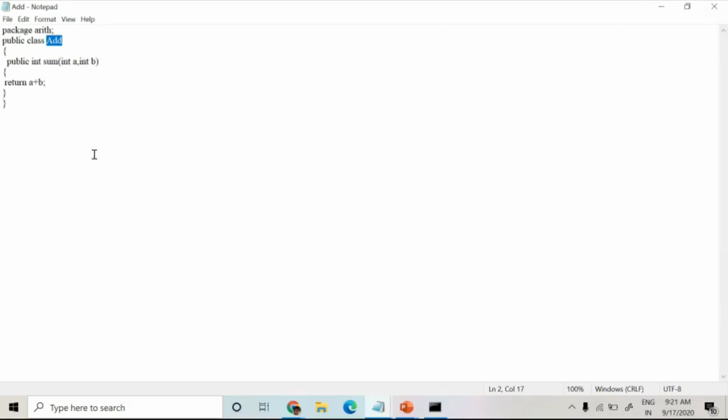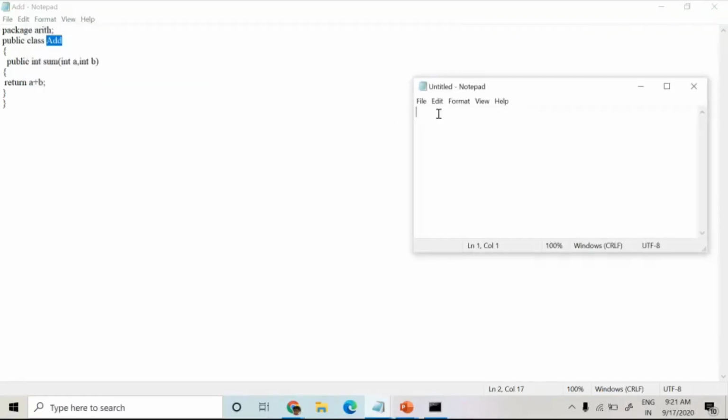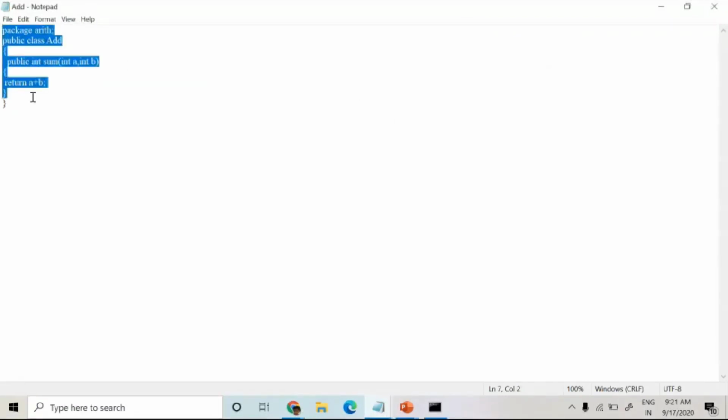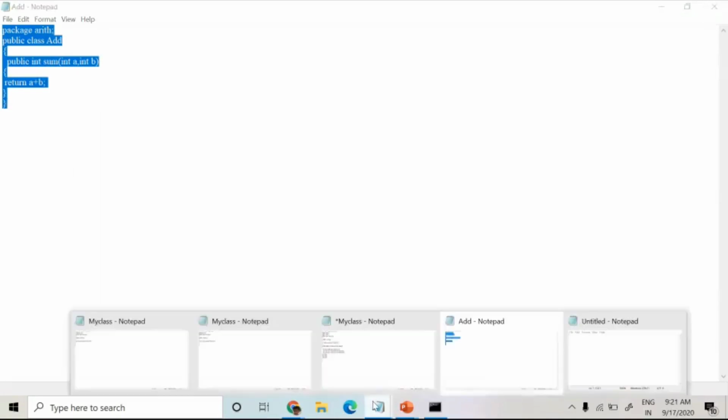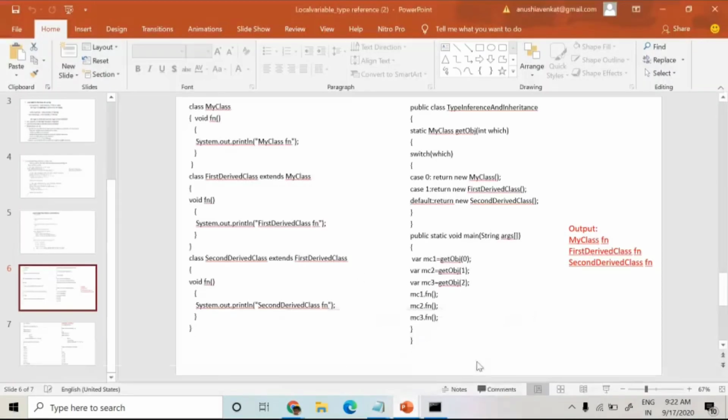Okay, and next, I'm going to create one sub package. This is going to become the sub package of the arith package. For a bitwise operator something, I'm going to create one sub package bit, that is a sub package to arith. So that's why I have to mention package arith dot bit. Okay, so I have to mention package arith dot bit.